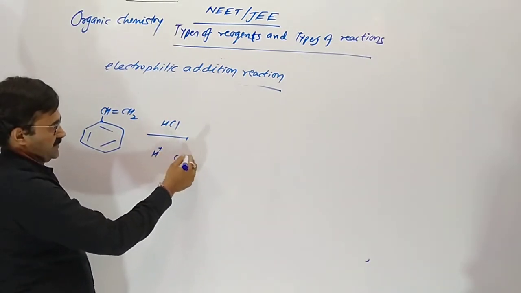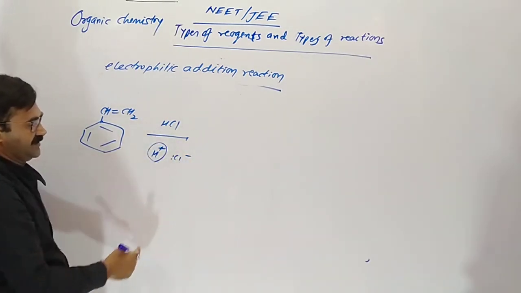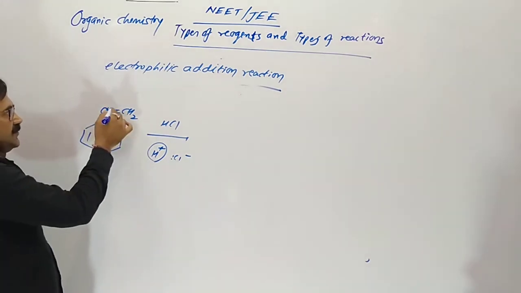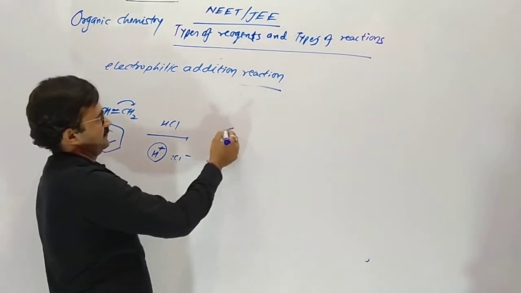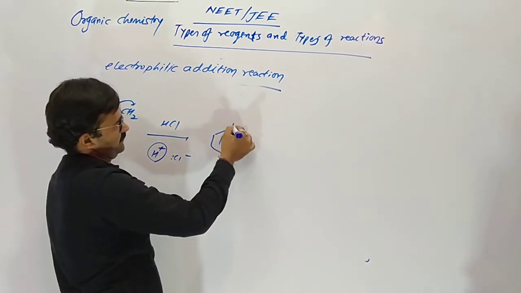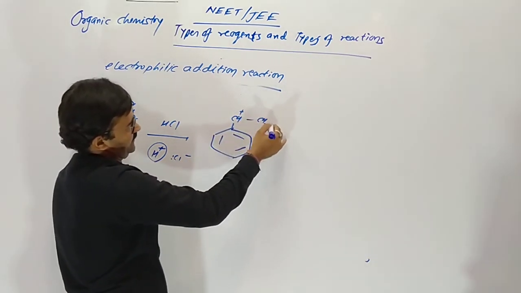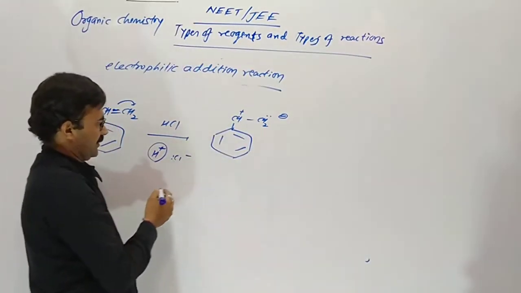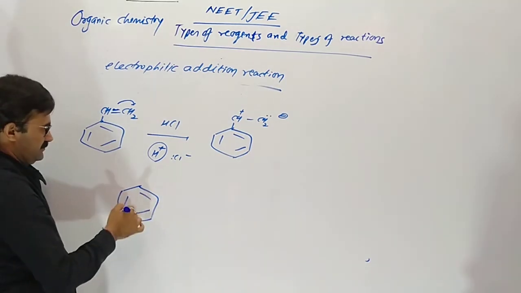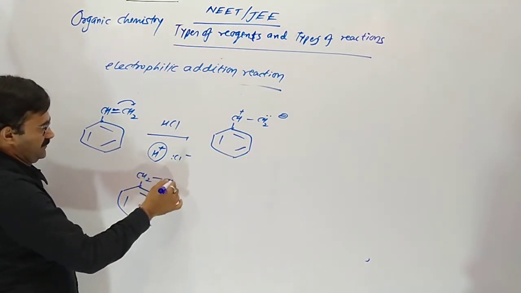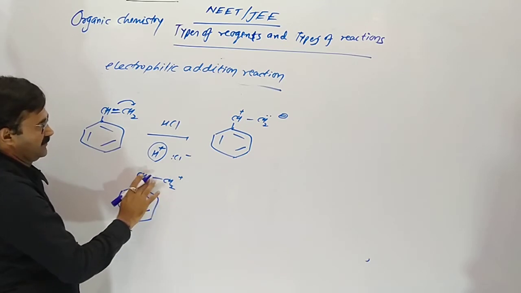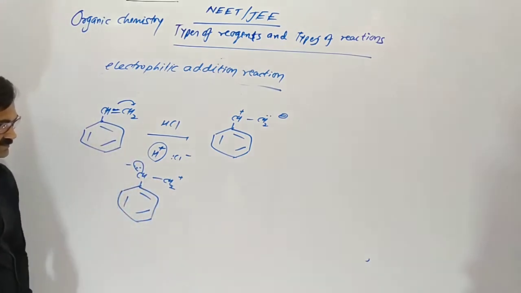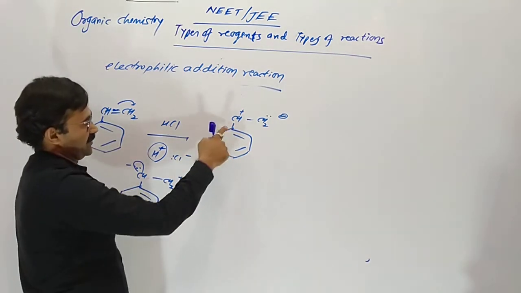It has two parts, H plus and Cl minus, which is electrophilic. H plus is attracted toward the pi bond. Suppose these two electrons move here, so it gives a secondary carbocation. If these two electrons come here, it gives a primary carbocation.